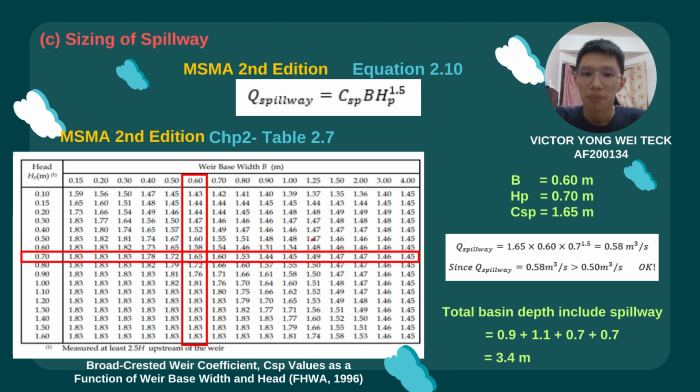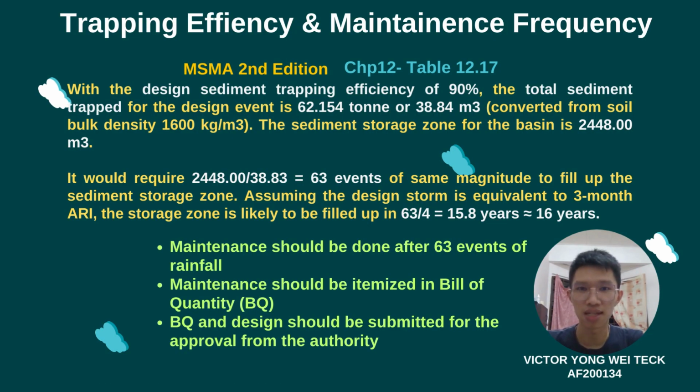The total basin depth including the spillway is equal to Y1 plus Y2 plus head of the riser plus head of the spillway. The total basin depth that we obtain is equal to 3.4 meter. According to the MASMA second edition, chapter 12, table 12.17, the trapping efficiency for the sediment basin is 90%.